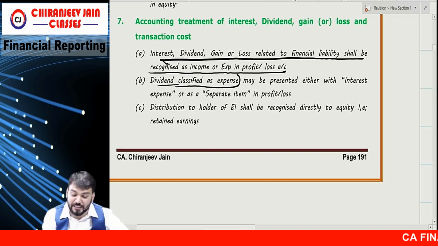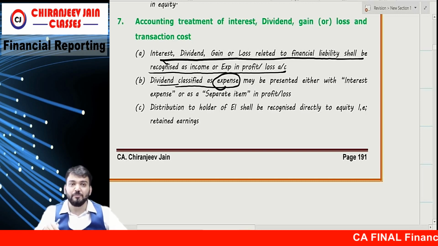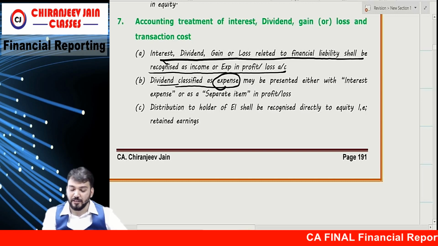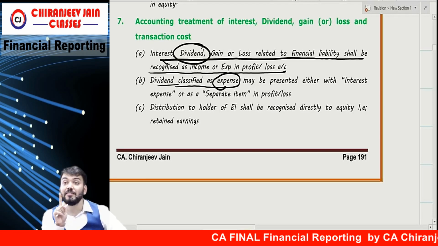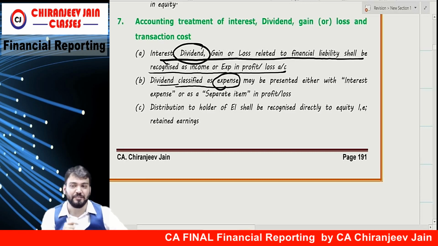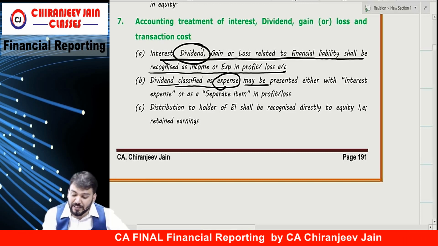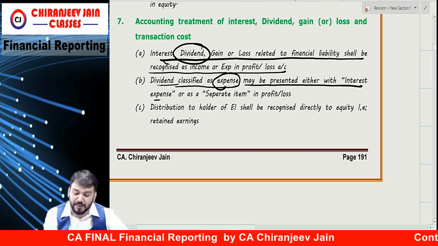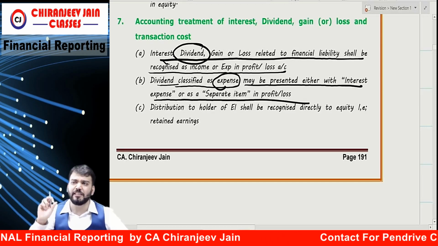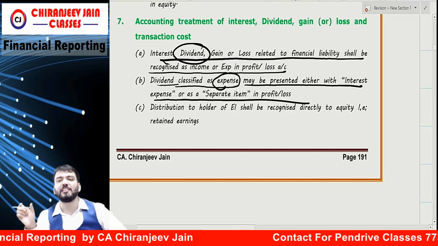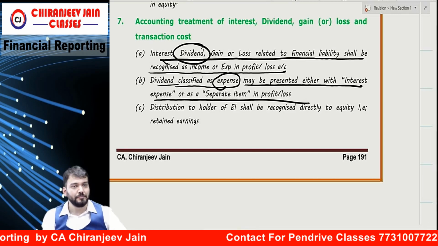Dividend classified as an expense means the dividend which has been classified as an expense. Now this dividend is not a dividend distribution, it becomes an expense. It may be presented either with interest expense or as a separate item in PL. Either you can include it in interest expense or you can show a separate dividend expense in SOPL.